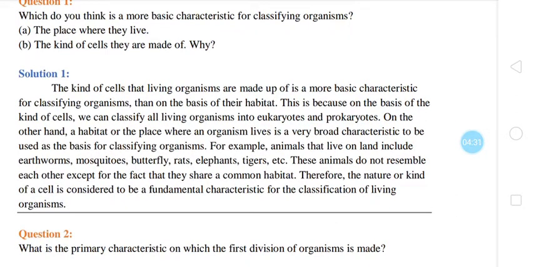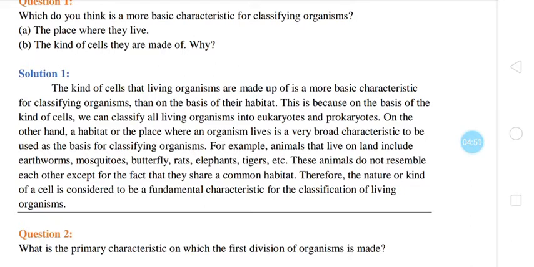This is because on the basis of the kind of cells, we can classify all living organisms into eukaryotes and prokaryotes. On the other hand, a habitat, meaning the place where an organism lives, is a very broad characteristic to be used as the basis for classifying organisms.